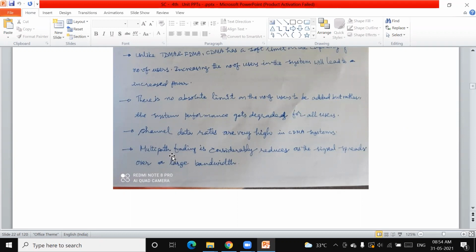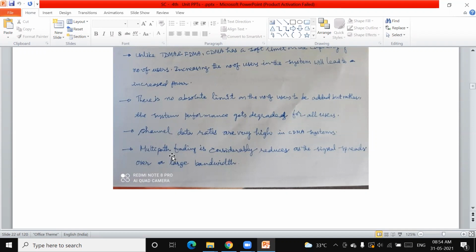Because of the multipath, that means you are receiving the signal from different paths, and when you combine them, there will be a problem in retrieving the original information. Multipath fading is possible.